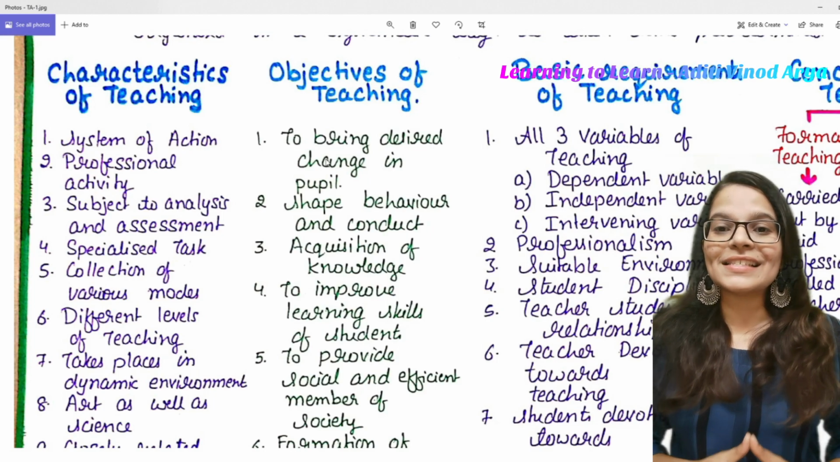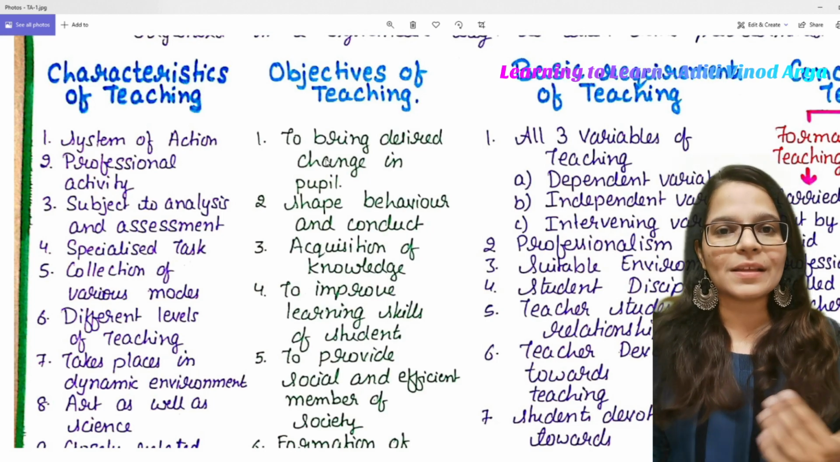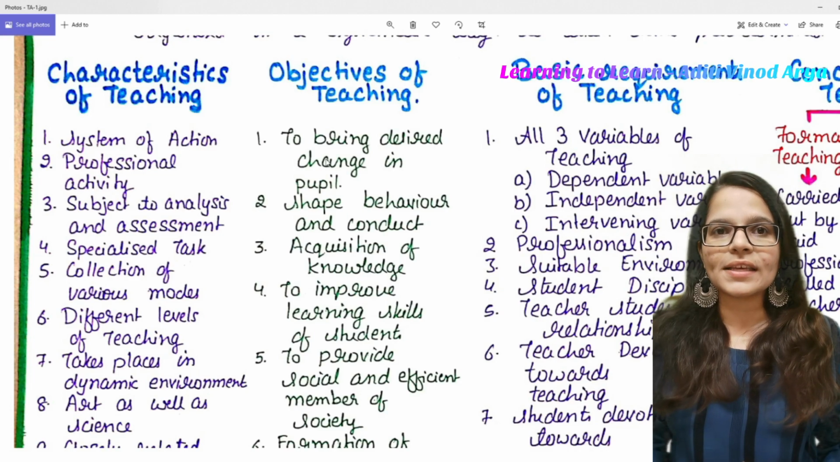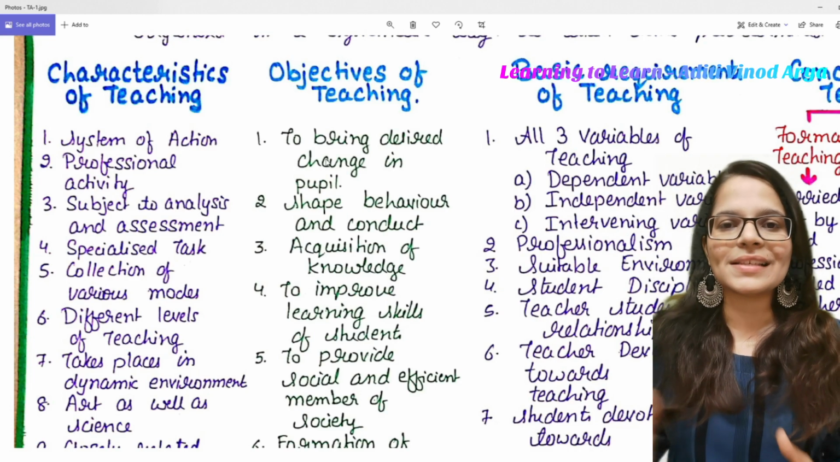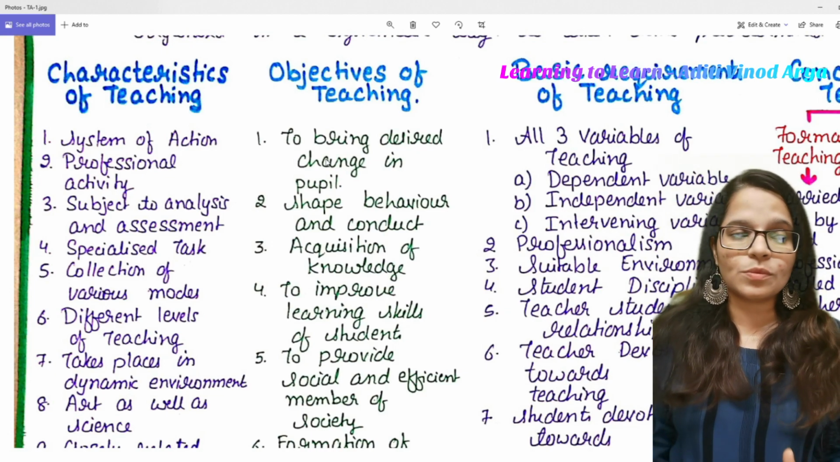So the first is, it is a system of action. Yes, it is a step-by-step activity. It is not, you can say, a thing which you can do anytime. No, it is actually a sequential process, a step-by-step process which needs to be done.